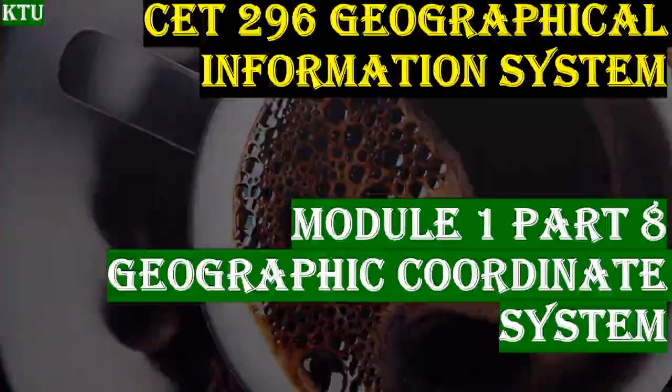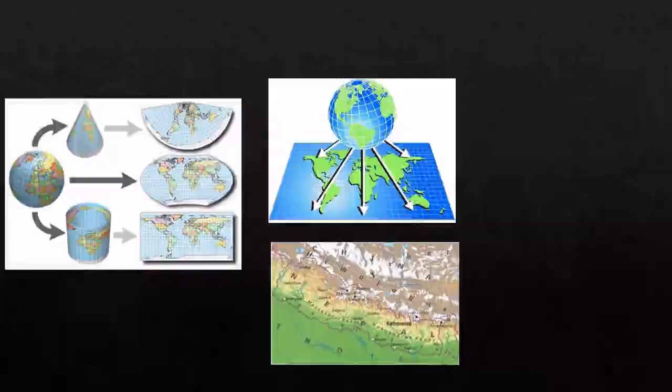So in today's class we will see what is the geographic coordinate system. In symbols, this geographic coordinate system helps you to transform reality into projections, and projections into maps.